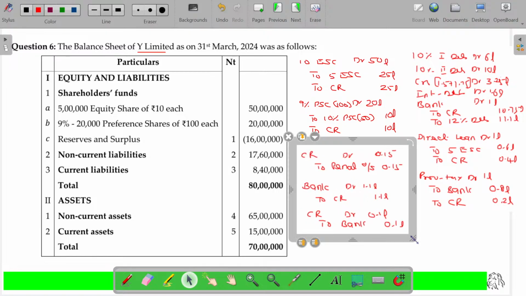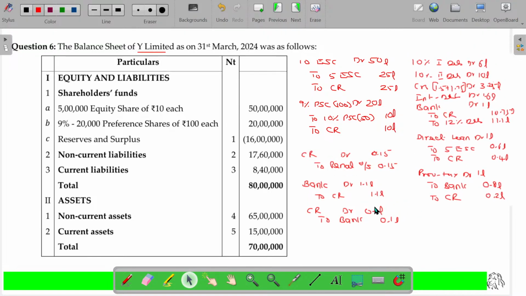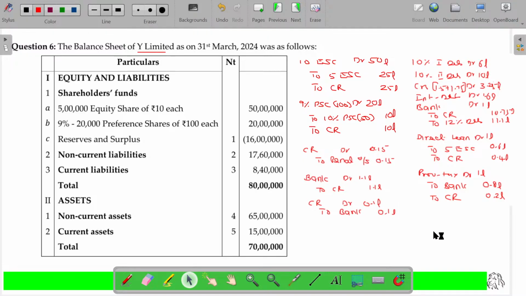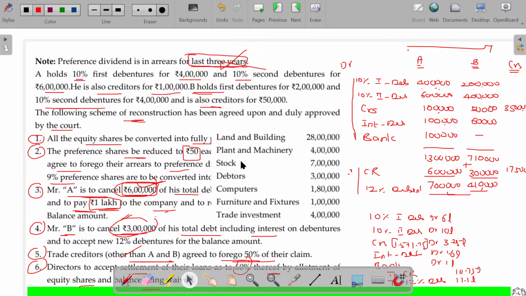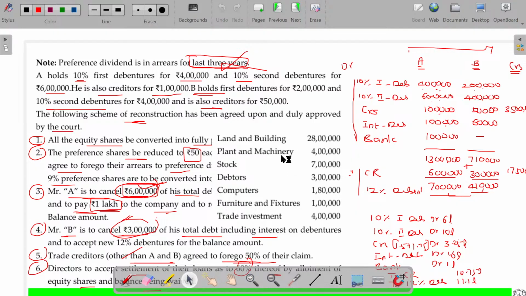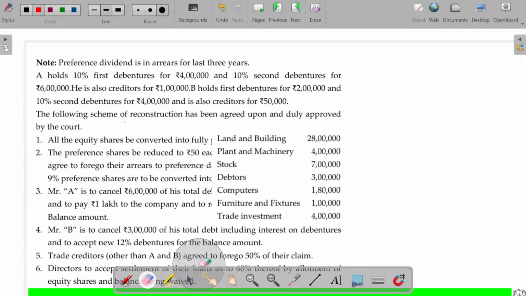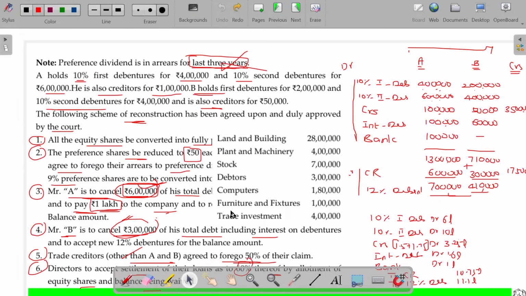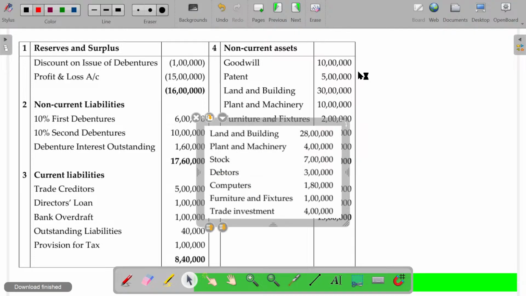Clear? Adjustments related to the assets and liabilities. Yes, this one.